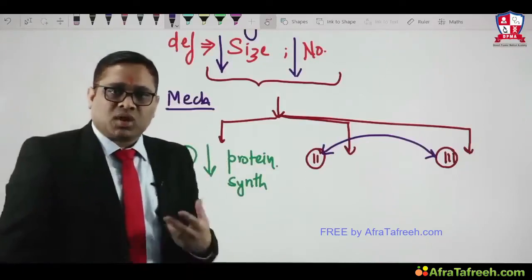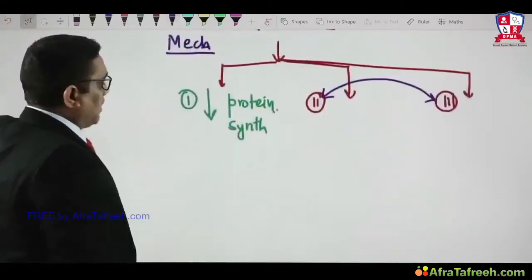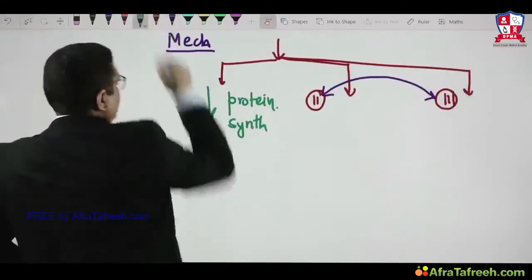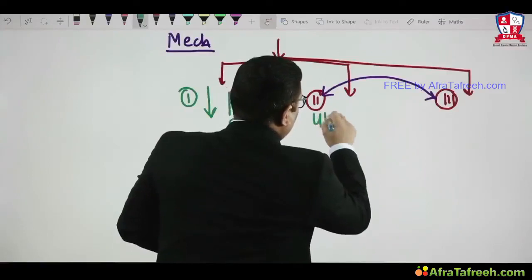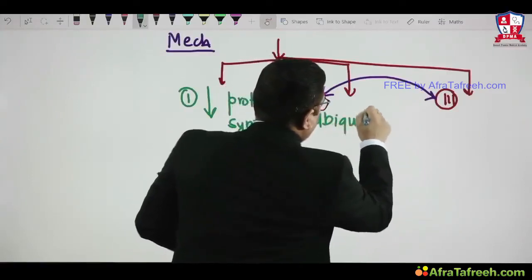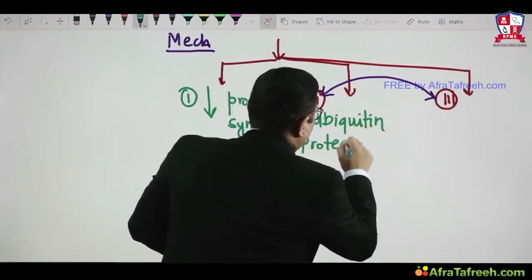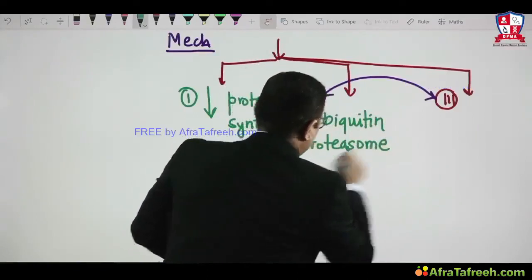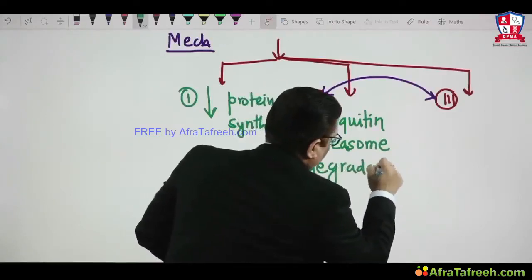What are these two other mechanisms which the examiner asks in the exam? Number two is the ubiquitin proteasome degradation pathway.